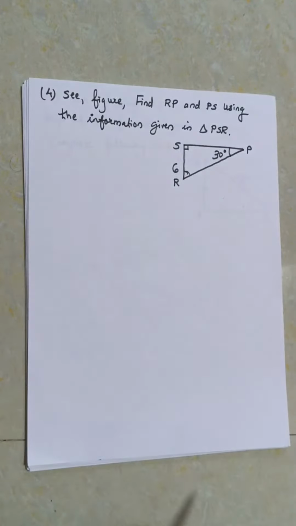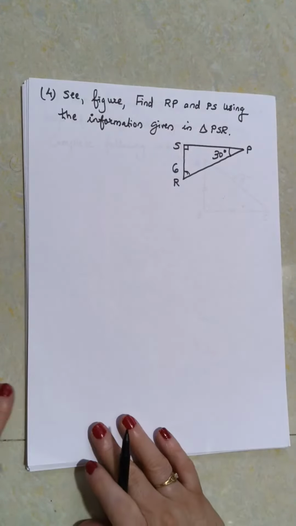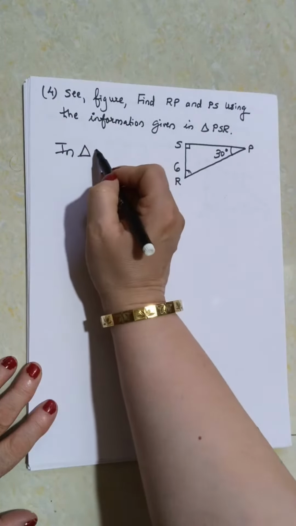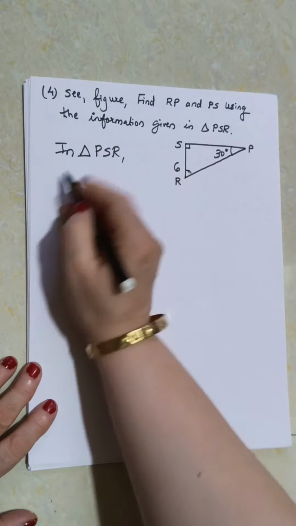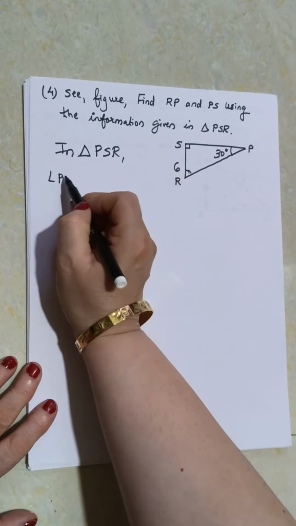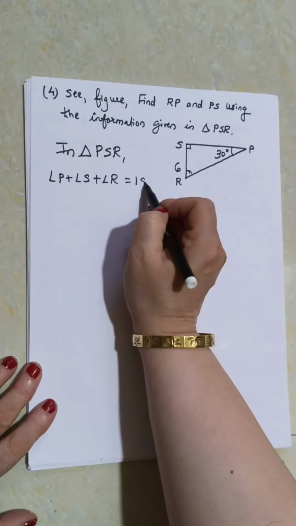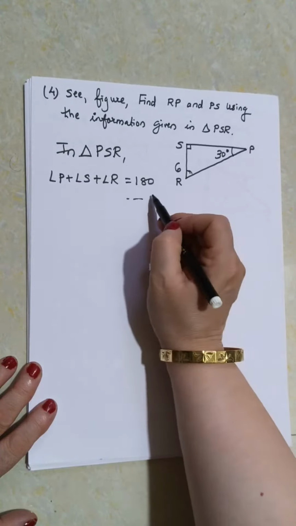So let's take the solution. First of all, in triangle PSR, angle P plus angle S plus angle R is equal to 180 degrees. What is the reason?